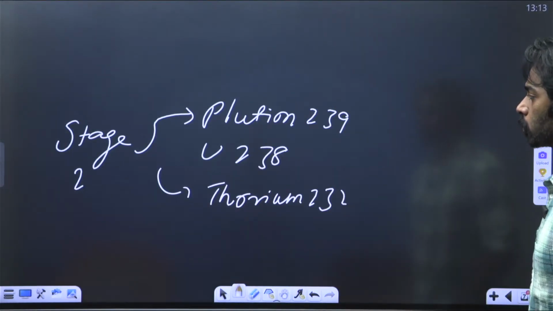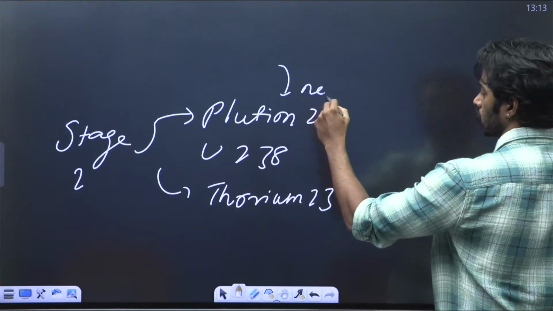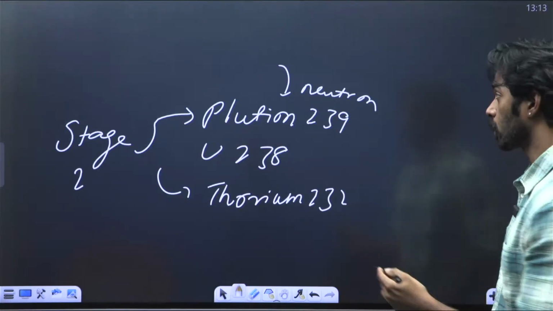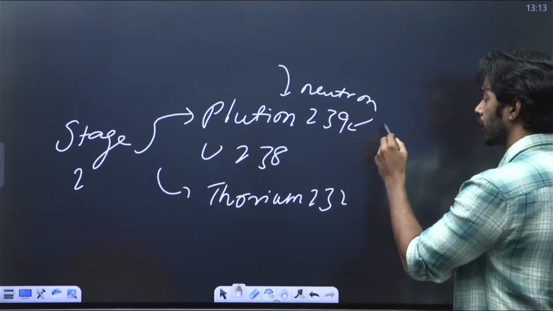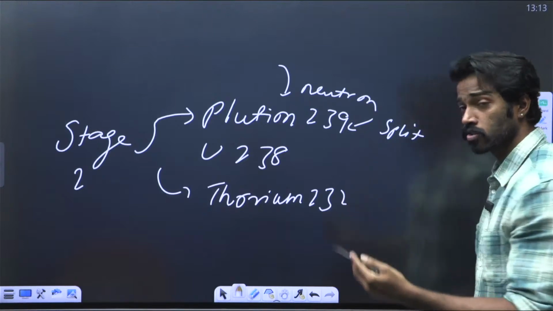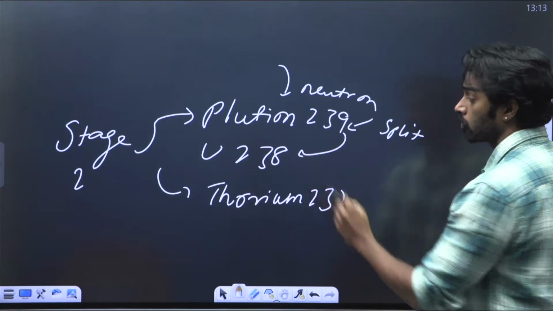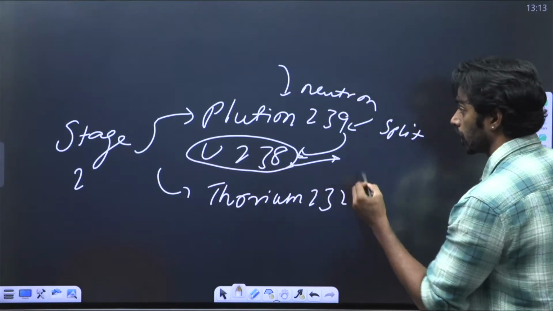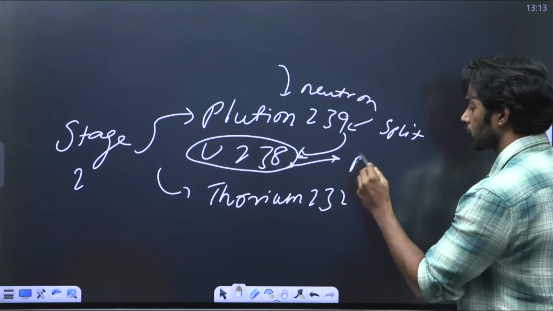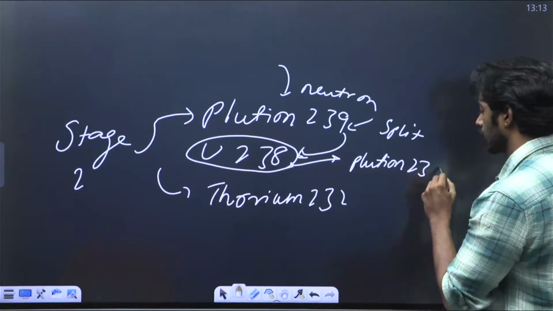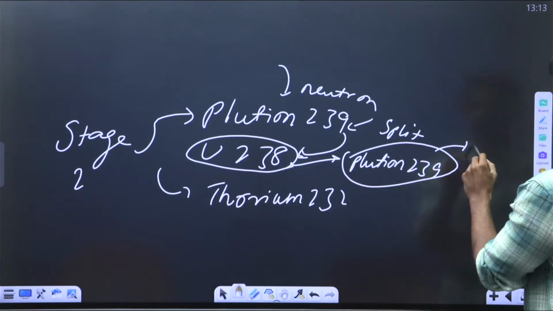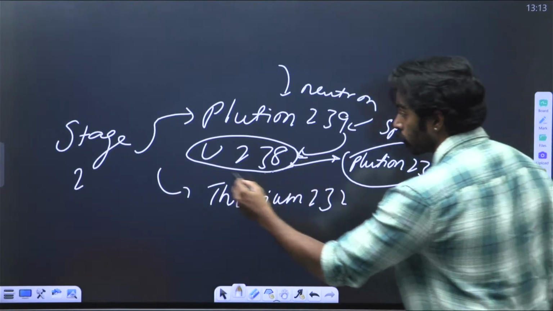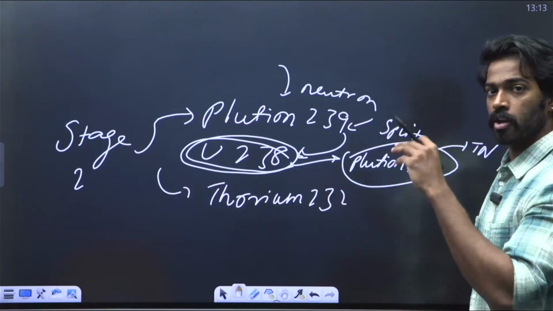Okay, now the plutonium-239 is hit with a neutron. Plutonium-239, just like uranium-235, is very unstable in nature. So whenever a neutron hits the plutonium-239, it splits and releases energy and also ensures there are more neutrons present. Those neutrons are absorbed by uranium-238 and it will ensure there is more plutonium-239 present. This is what is happening in Kalpakkam, that is in Tamil Nadu, right? We have a fast breeder reactor, meaning it is breeding the fuel. It is increasing the fuel, that is called a fast breeder reactor.